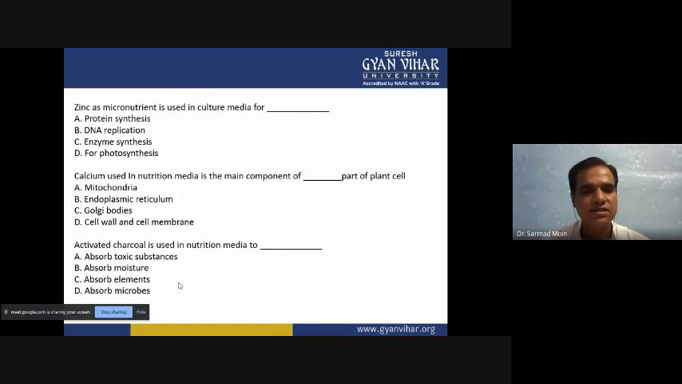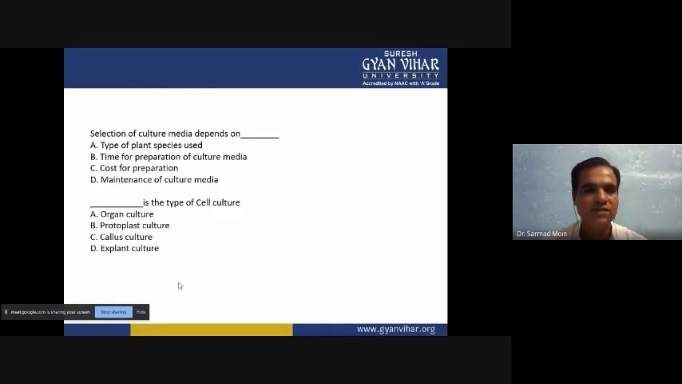Then the next question: calcium used in nutrient media is the main component of which part of the plant? Option A is mitochondria, option B is endoplasmic reticulum, option C is Golgi bodies, option D is cell wall and cell membrane synthesis. So you have to select any one right answer. Then the next question: activated charcoal is used in the nutrient media for. Option A is absorbing toxic substances. Option B, absorbing moisture content. Option C, absorbing elements. Option D, absorbing microbes. So you have to select any one correct answer.